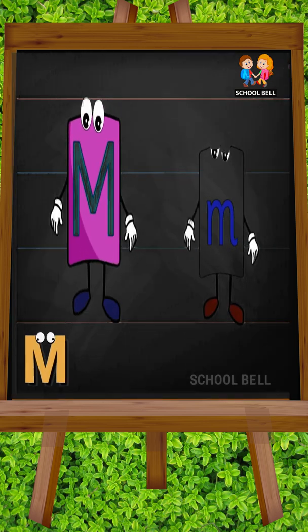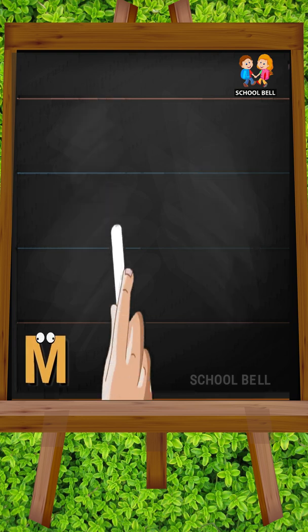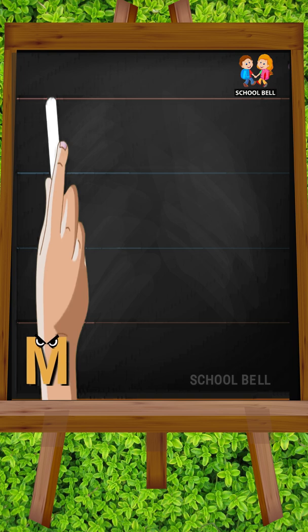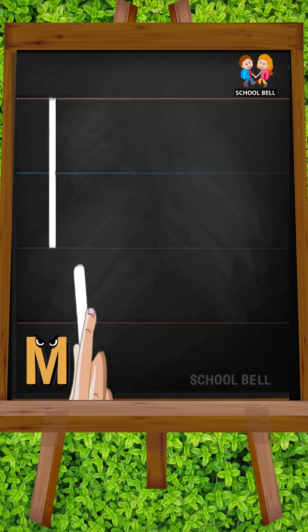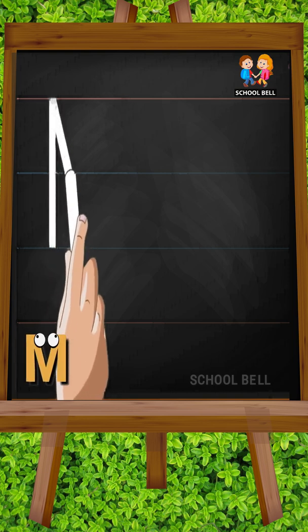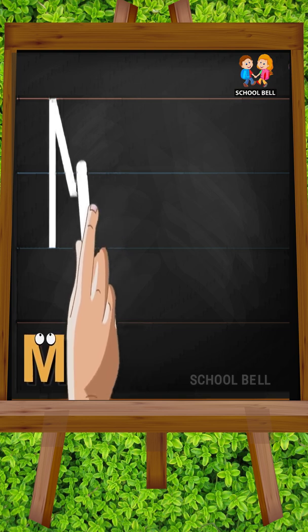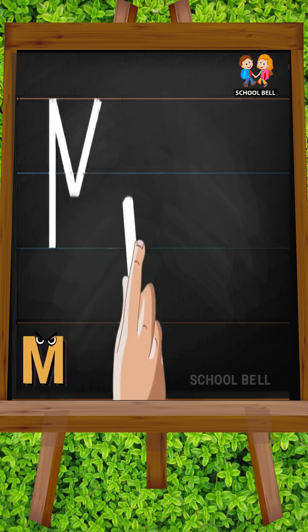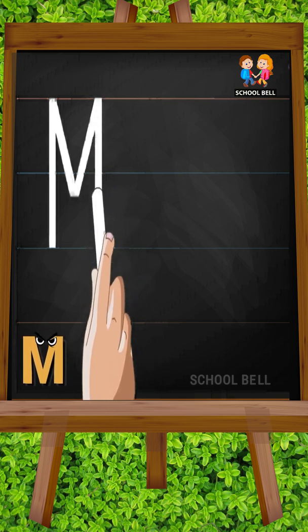M. Capital M. Start from the top and draw a standing line down. Go back to the top and draw a slanting line down to the right and another slanting line up to the top. Now draw a standing line to the bottom.